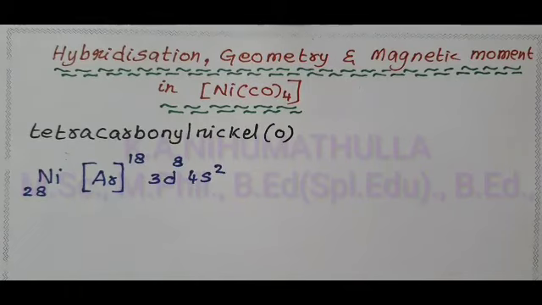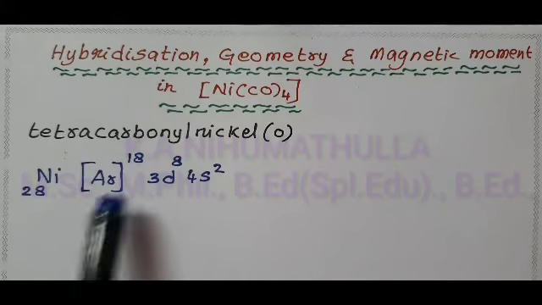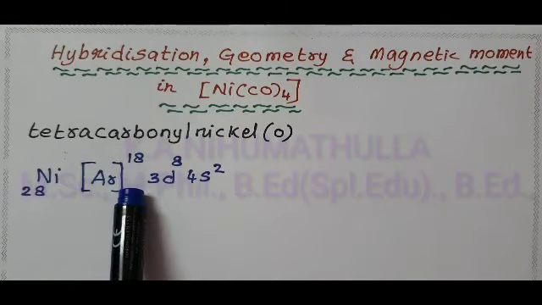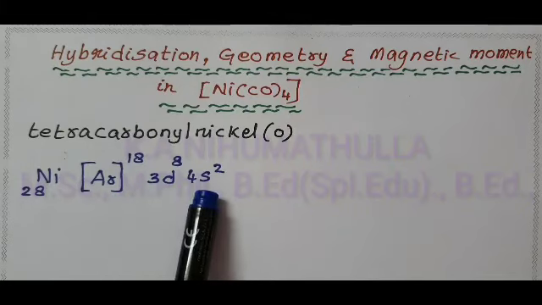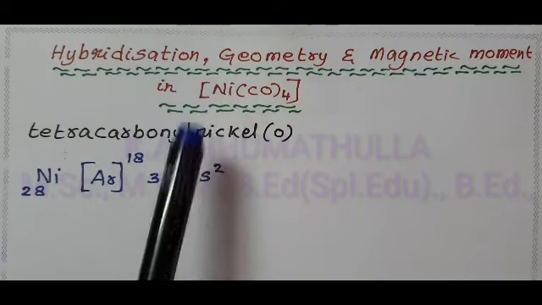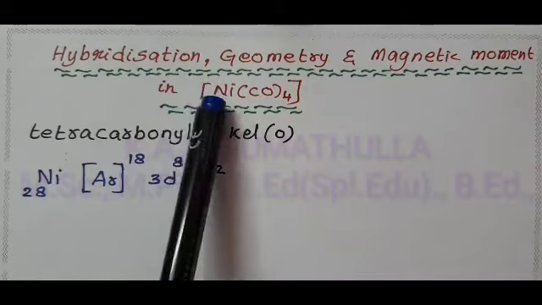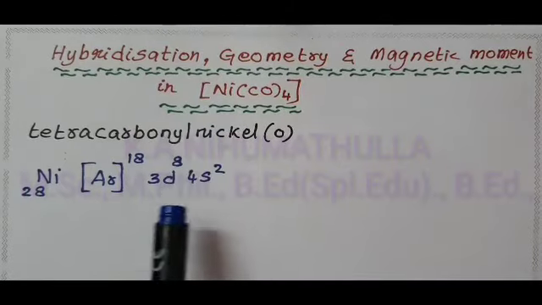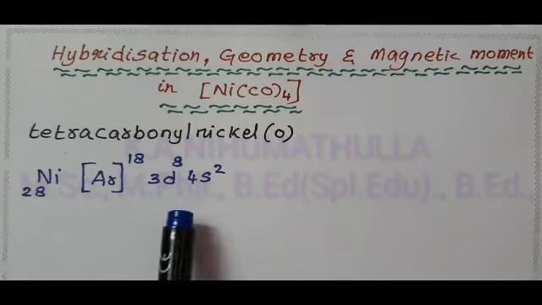Argon 18, 4s2, 3d8. Nickel is in zero oxidation state. Therefore, the electronic configuration is as such. If it is in a 2 plus or 4 plus ion, we have to remove the electrons from the 4s orbital. But here nickel is in zero oxidation state. Therefore, this is the electronic configuration of the central metal.